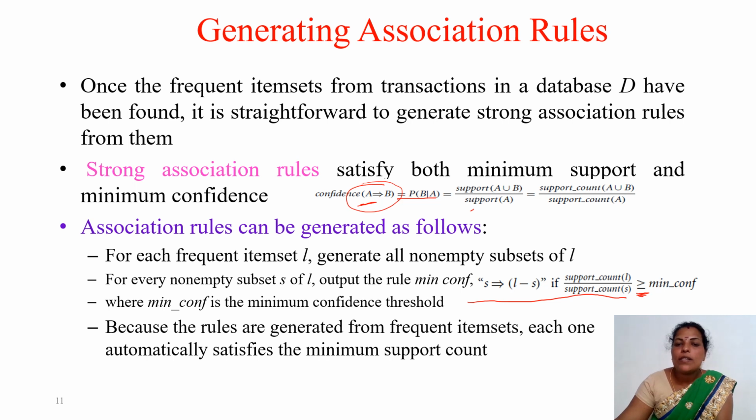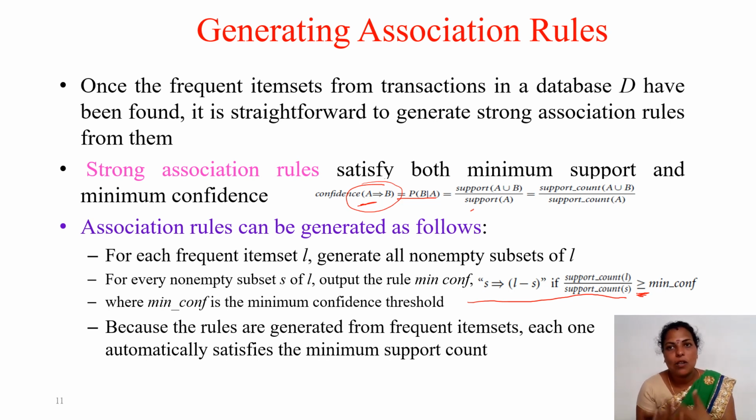Because the rules are generated from the frequent item sets, each one automatically satisfies the minimum support count. Suppose it is given in the question to find out the support and confidence of the rule. Then you have to just find out the confidence, that is enough. But support is already satisfied, because in the beginning itself support is given.